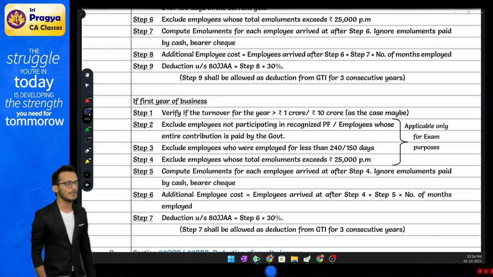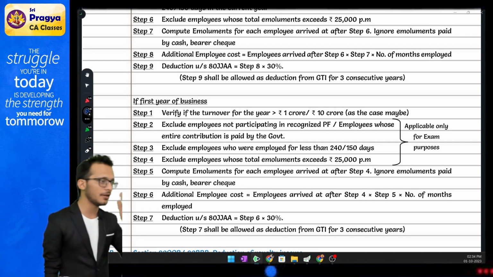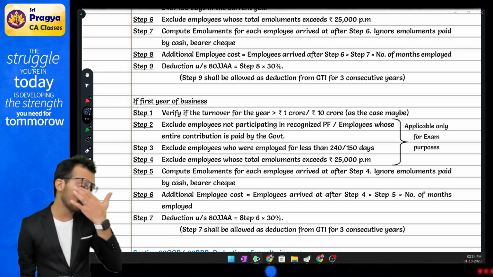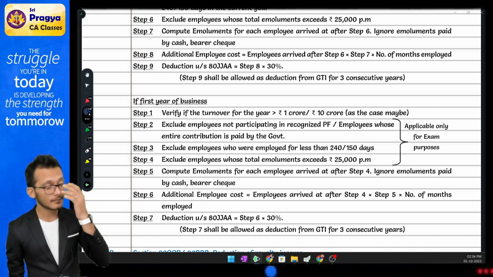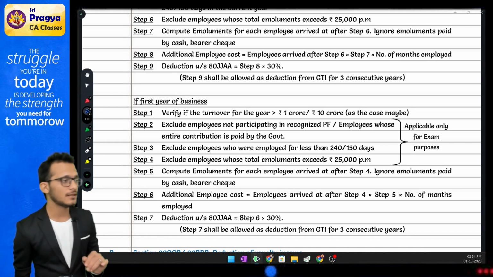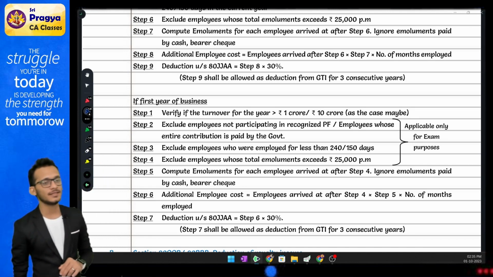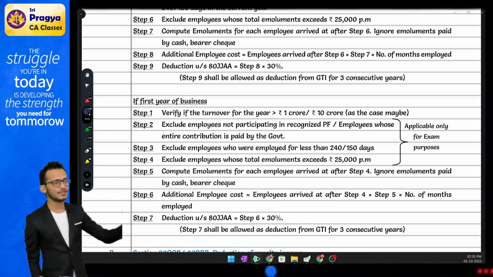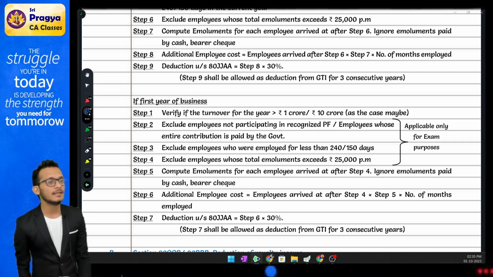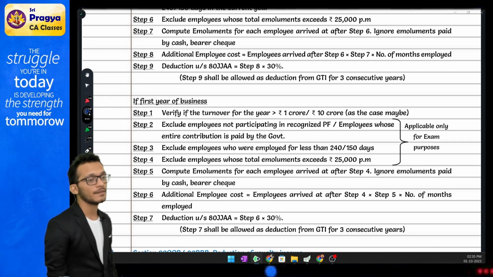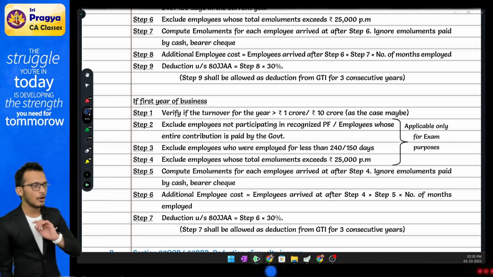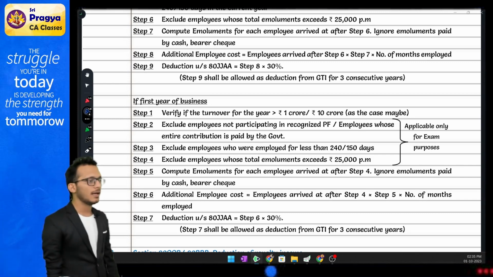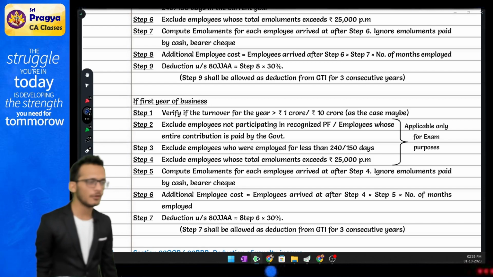At the same time, please understand, it's not tested in the exam, but just to clarify, if the question says the employees you have are casual employees, then also they are not eligible, because casual employees are generally not liable for PF. There is one hidden condition: if the employee is not contributing to the PF, or the employee's PF is being sponsored by government, not eligible. So please be careful about that as well.